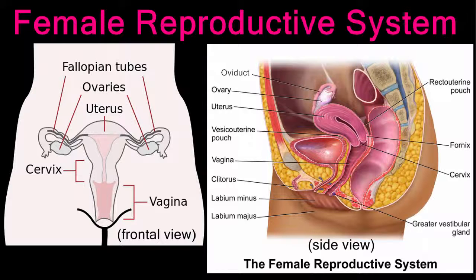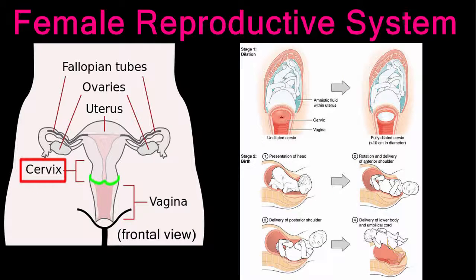The neck of the uterus is called the cervix. The cervix is a thick, muscular structure at the base of the uterus that seals and protects the contents of the uterus. During delivery of a baby, the cervix thins and dilates to allow the baby to pass through the birth canal.